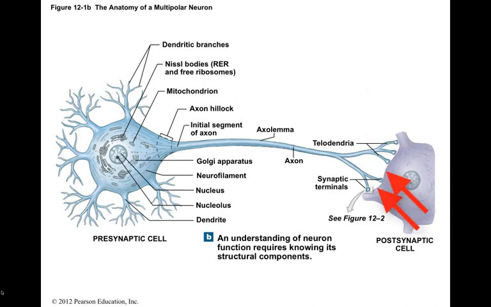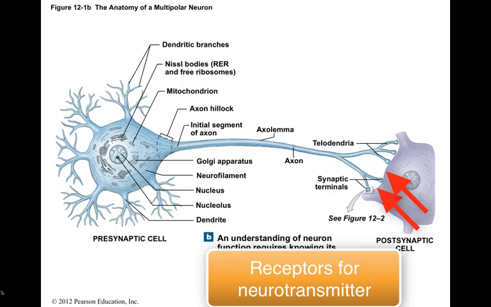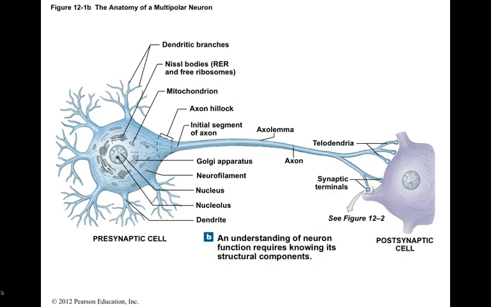The postsynaptic cell contains receptors for the neurotransmitters. The neurotransmitters bind to these receptors. The synaptic terminal at a neuromuscular junction is more complex than between two neurons.